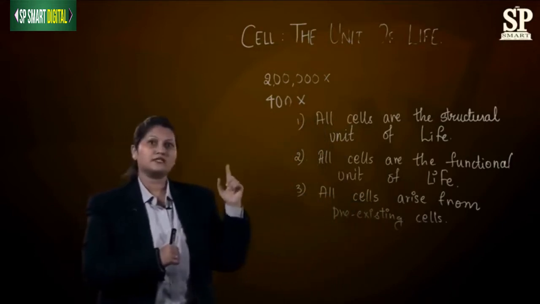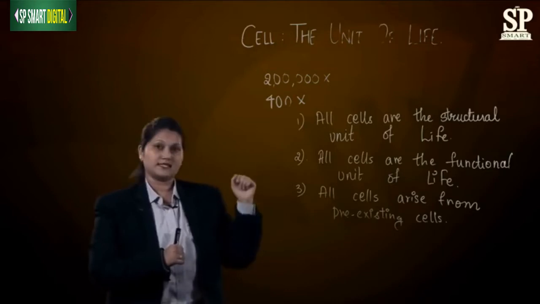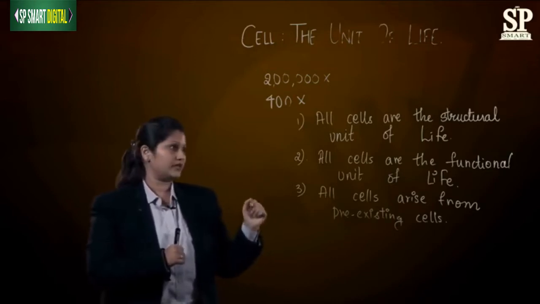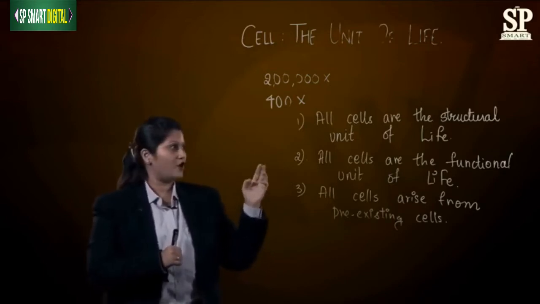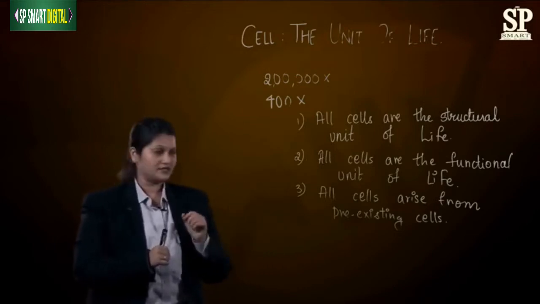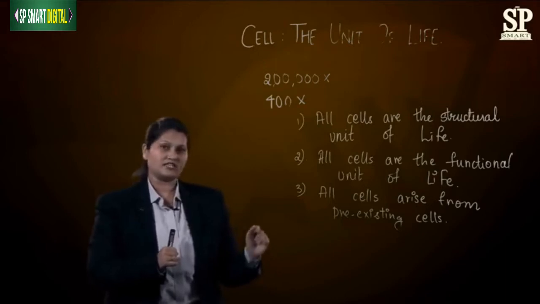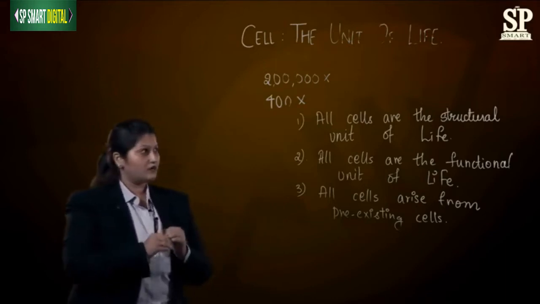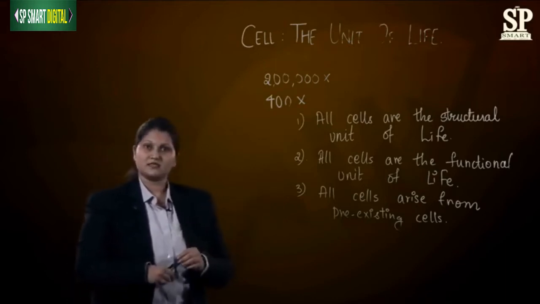The first point says that all cells are the structural unit of life. The second point says that all cells are the functional unit of life. And the third point says that all cells arise from pre-existing cells. Now let us go forward to understand these 3 points.